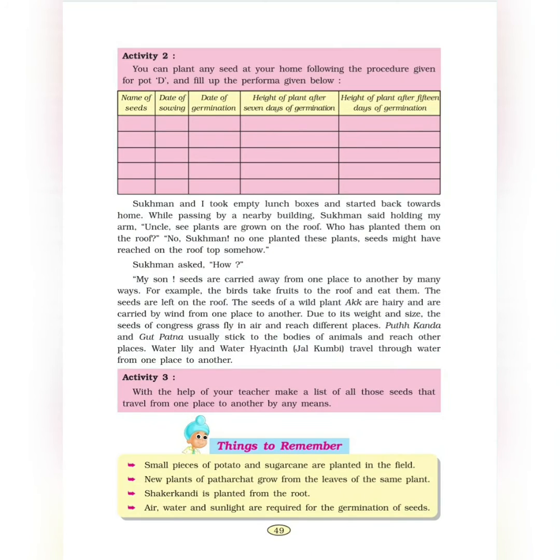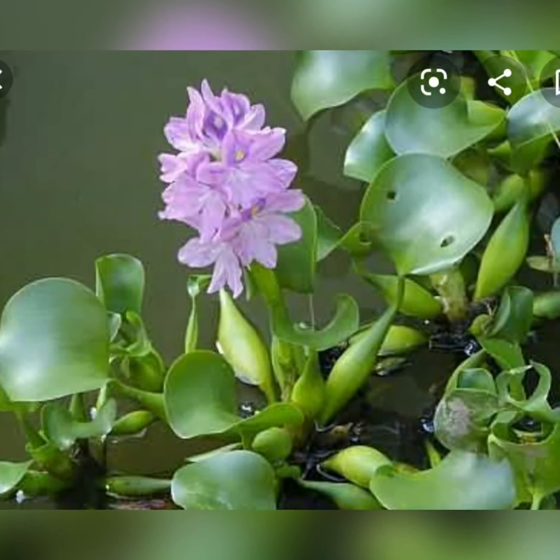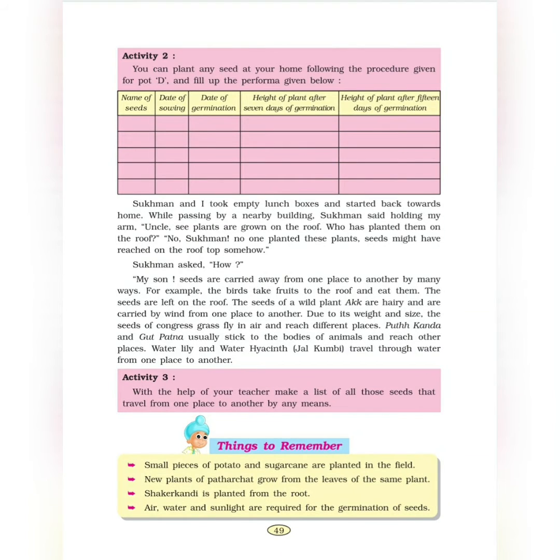These are also two types of plants, Putkanda and Gutpatna. They usually stick to the bodies of animals and reach other places. Water lily and water hyacinth, Jalkumbi, travel through water from one place to another. Flowing in the water, their seeds and their plants keep reaching different places and keep multiplying.